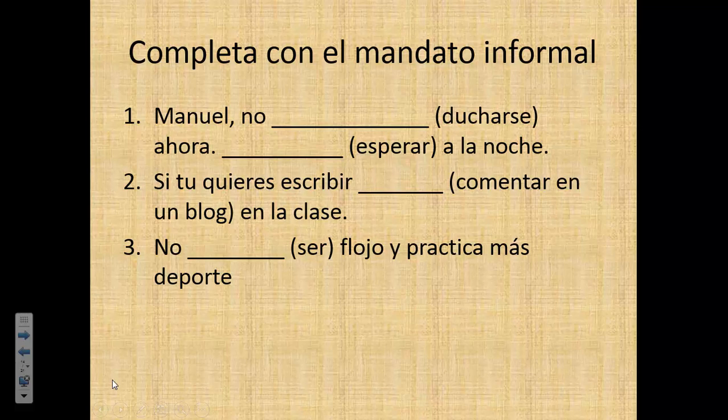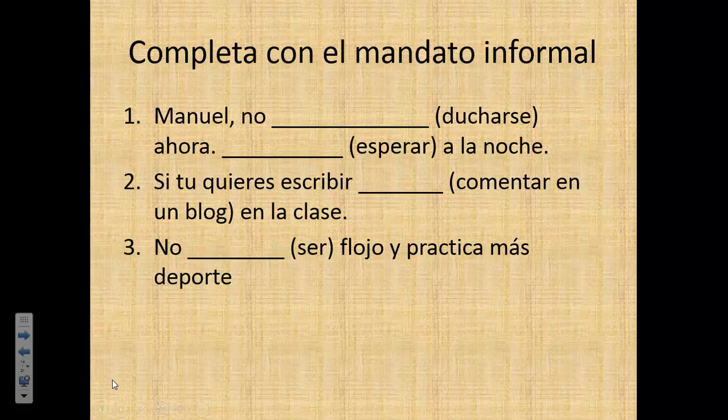So let's complete with the mandato informal. I'm mixing up positive and negative, so pay attention to the no. If it has a no in front, obviously you'd be using negative commands. And if it doesn't have a no in front, you're using positive commands. What some of the other students have been doing is they actually do this before I give them the answer. So it might be a good idea to stop the video, focus on 1 through 9 on your note guide, and then go back and see if I gave you the right answer.